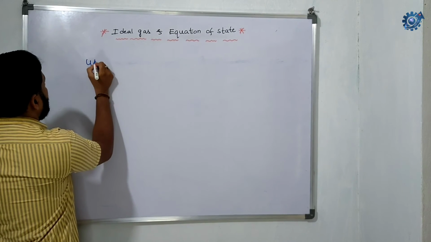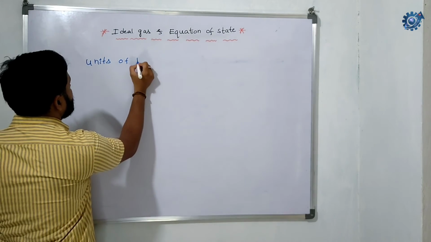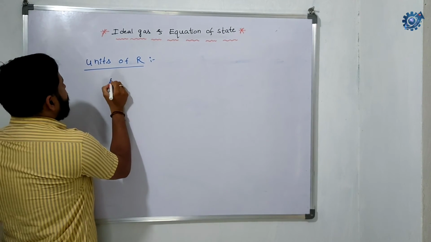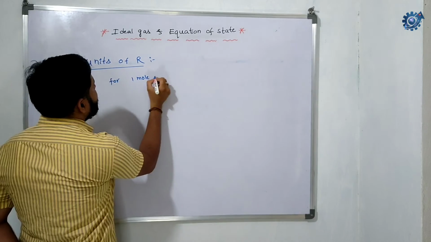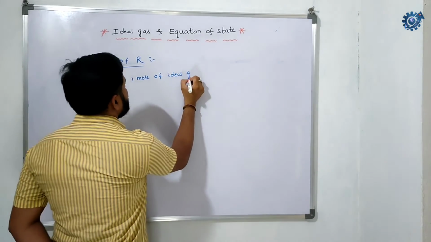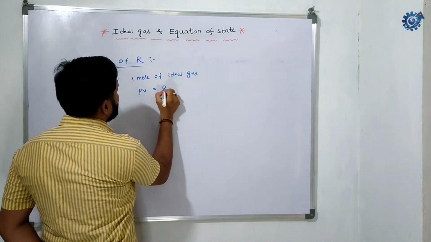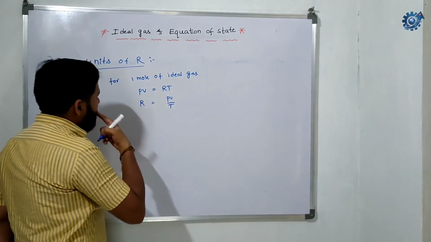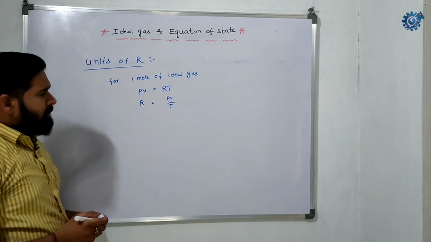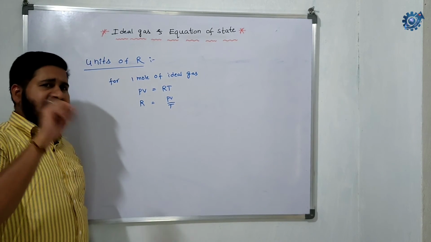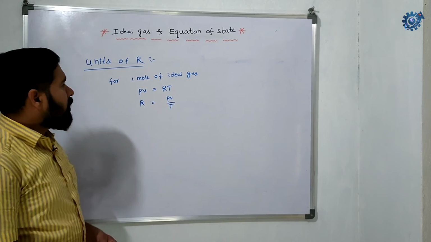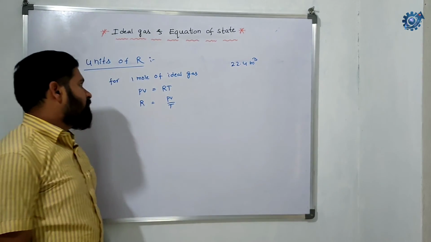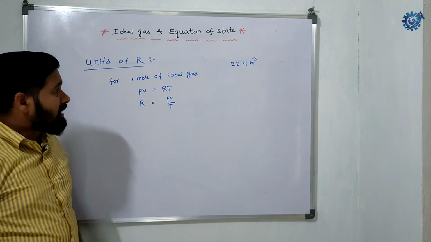Now the units of R, the universal gas constant. For 1 mole of ideal gas, PV is equal to RT, so R is equal to PV by T. According to Avogadro's law, 1 mole of any gas occupies the same volume, 22.4 meter cube, under normal conditions.